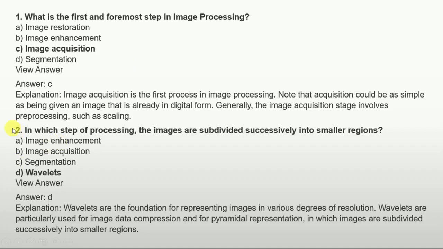The second question is, in which step of processing are images subdivided successively into similar regions? Options are image enhancement, image acquisition, segmentation, and the last one is wavelet. So we can easily say the answer is wavelet. If we want to see the reason, wavelets are the foundation for representing images in various degrees of resolution. Wavelets are particularly used for image data compression and pyramidal representation, in which images are subdivided. So the answer is very much clear.